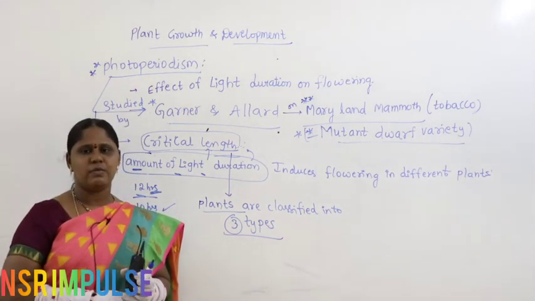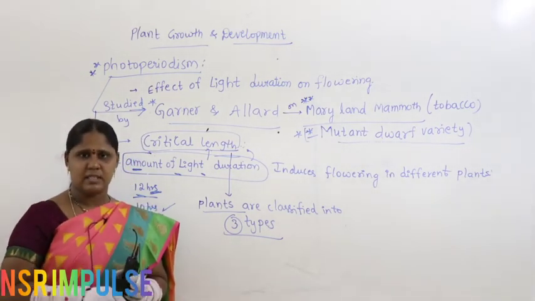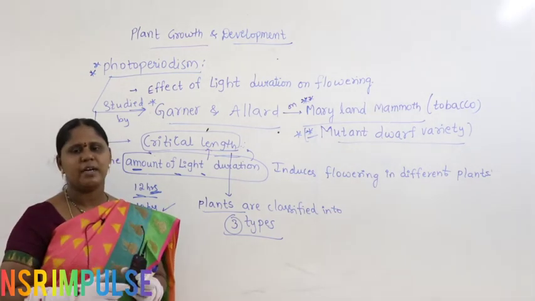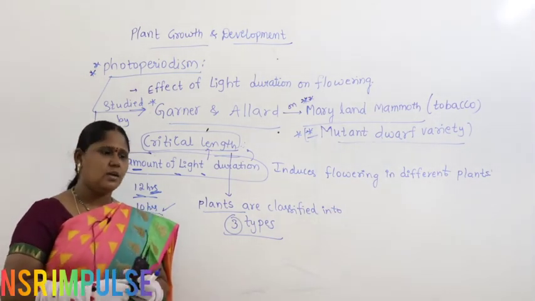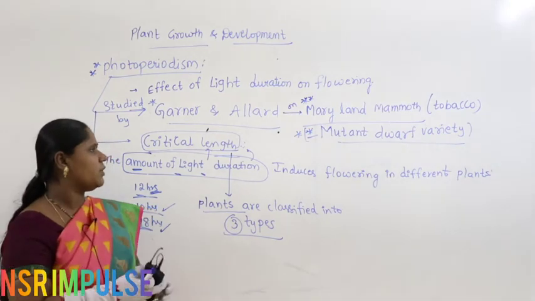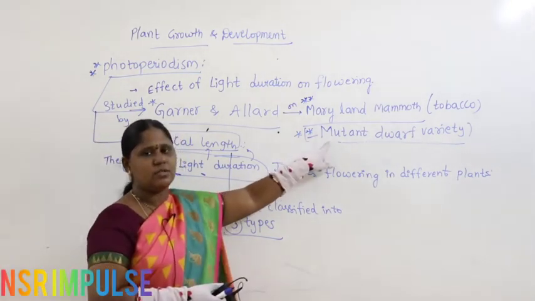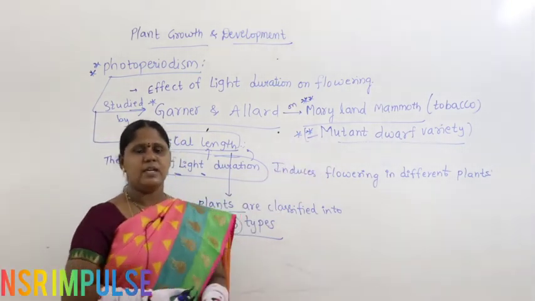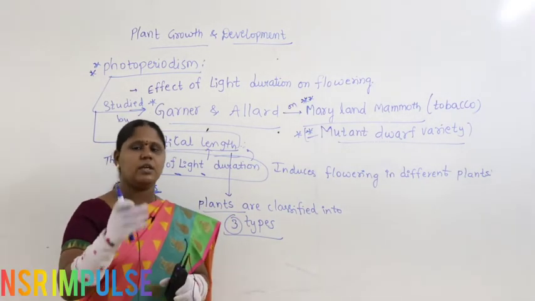Nowadays, because of mutations and genetic variations, we get different jasmine varieties flowering throughout the year.